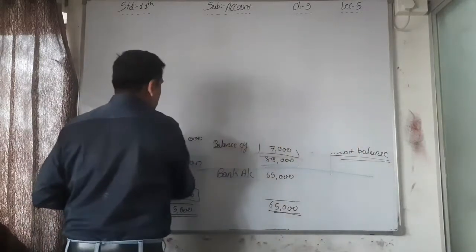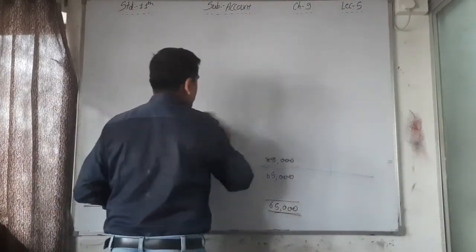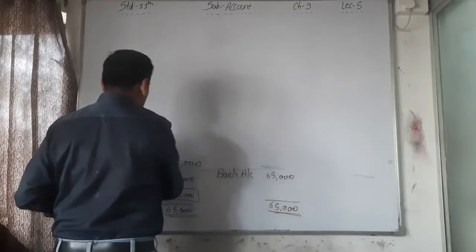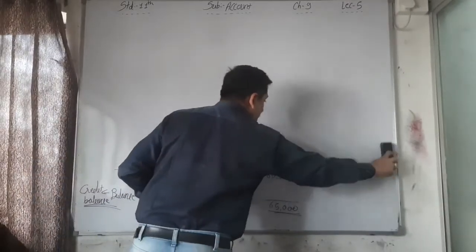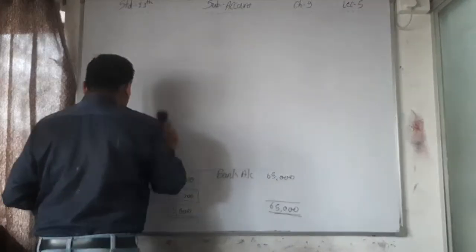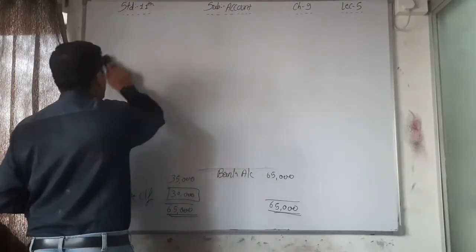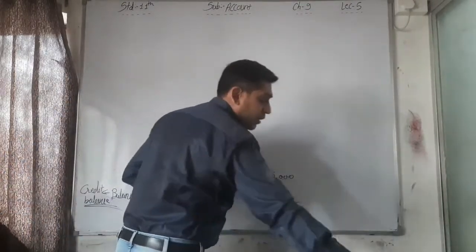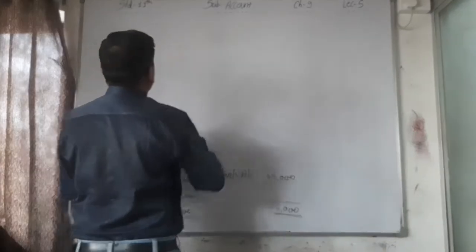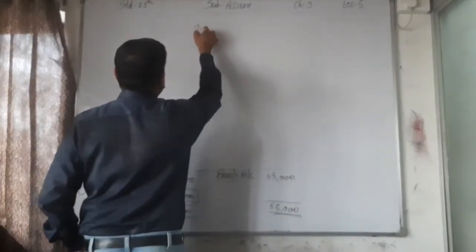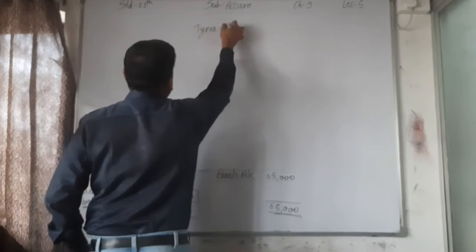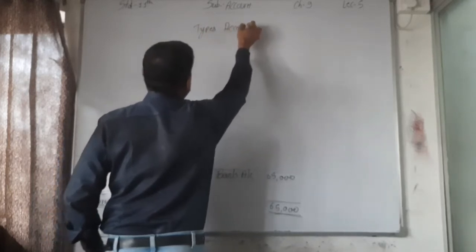You have to remember this compulsorily. It is the most important topic, not only for this chapter but also for the next chapter, chapter number 10, trial balance. See the types of accounts I am writing here.